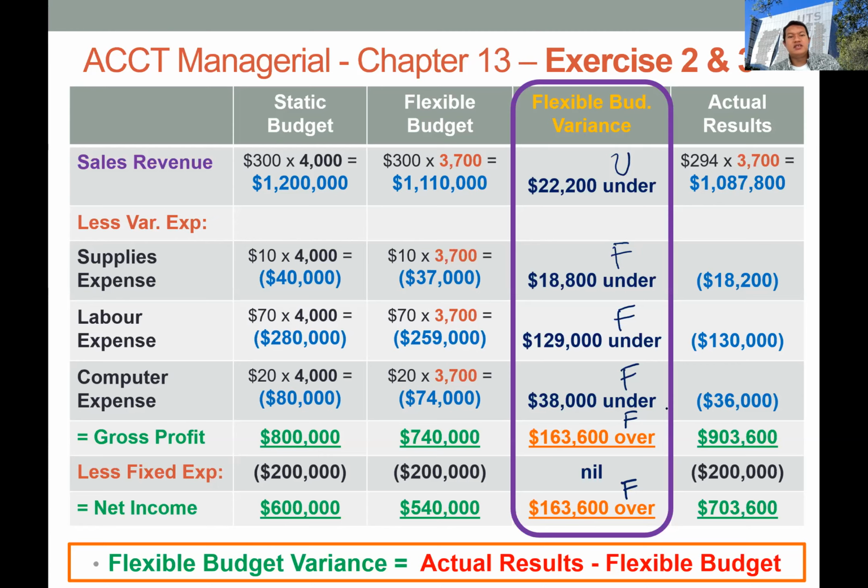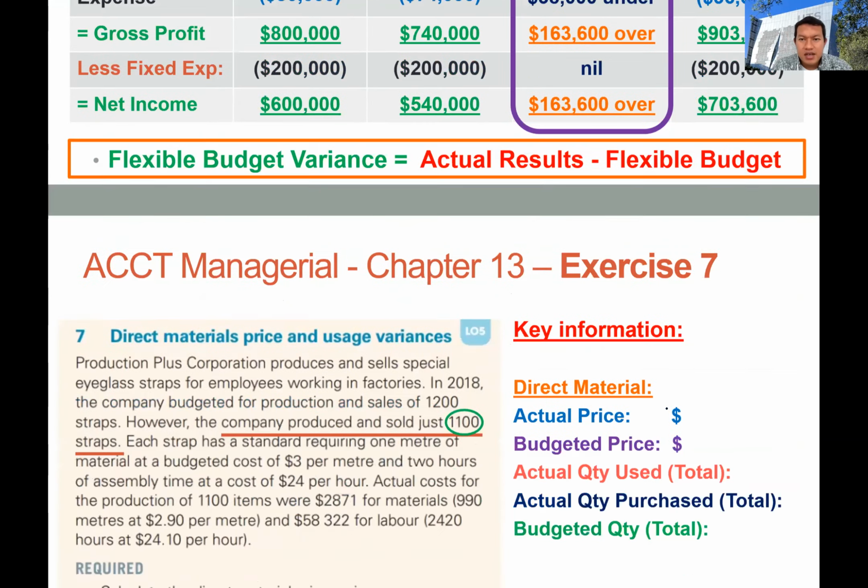Okay, so this is quite simple. Just take the difference between the actual result and the flexible budget, then you get the flexible budget variance. Any comments or questions on exercises 2 and 3? No? Okay, so let's continue to exercise 7.